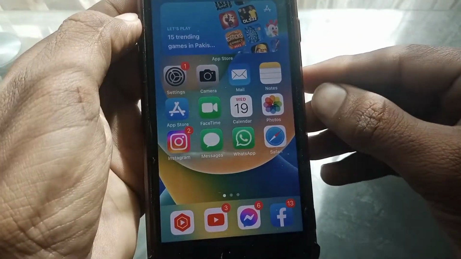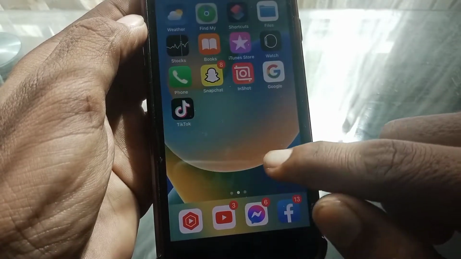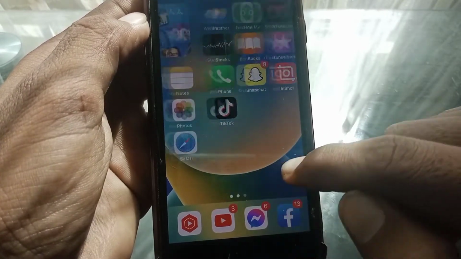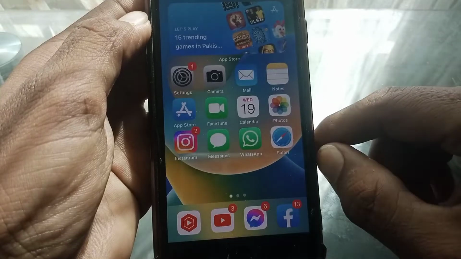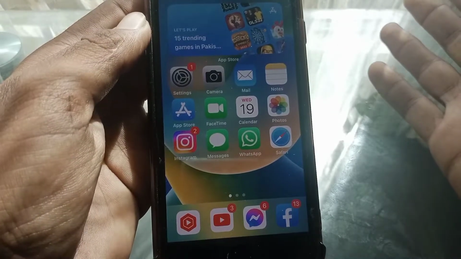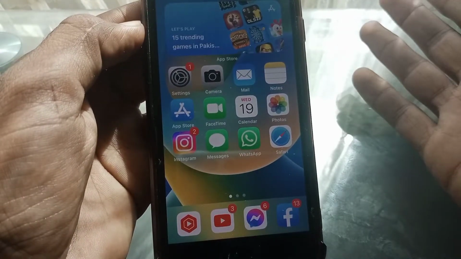So guys, in this video I'm going to be showing you how to fix iPhone sound not working after iOS 16 update. So guys, let's get started without wasting any time.